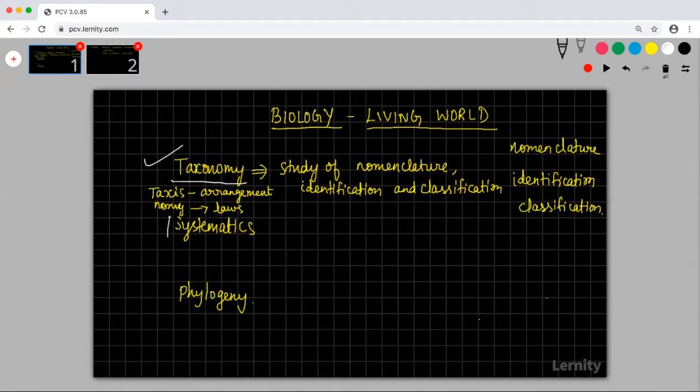The next one we have to go to is systematics. Systematics is the second terminology for the class. So we have to study what is systematics.